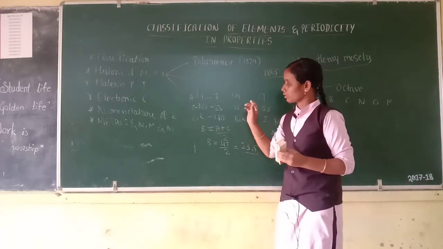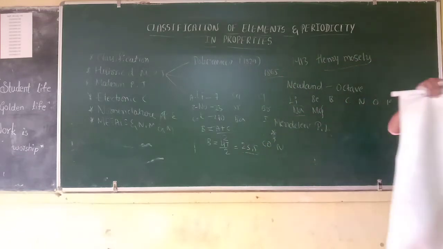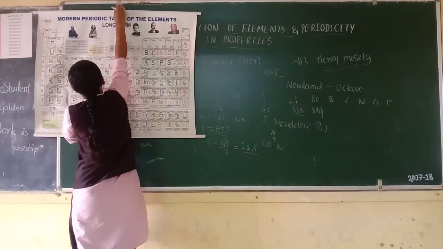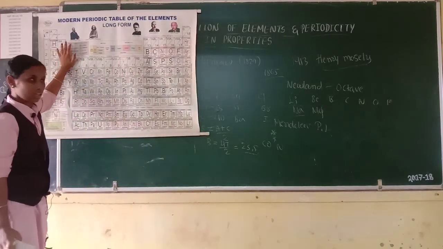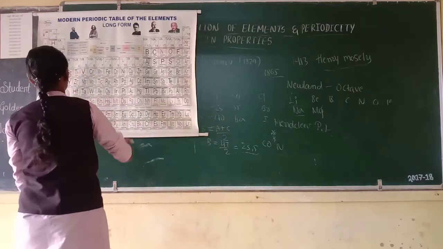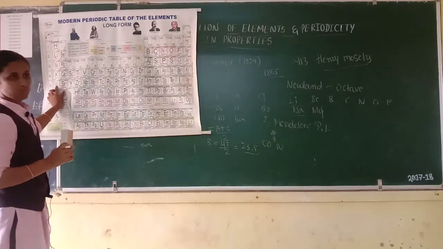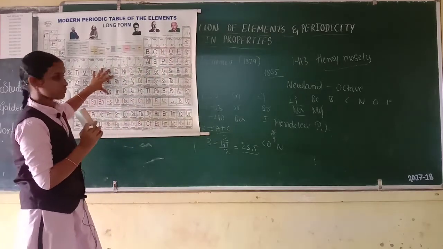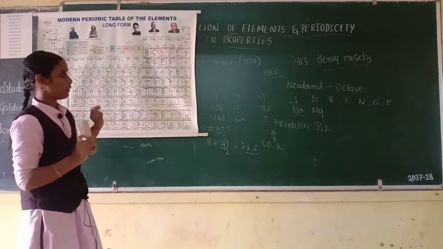So first, this is your modern periodic table. This is the modern periodic table, also called the long form of the elements. First, these are S block elements, these are P block elements, these are D block elements, then these are F block elements.